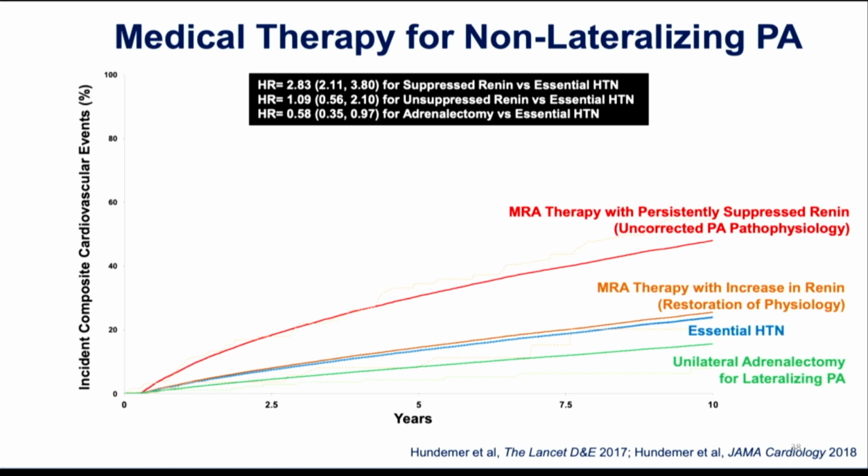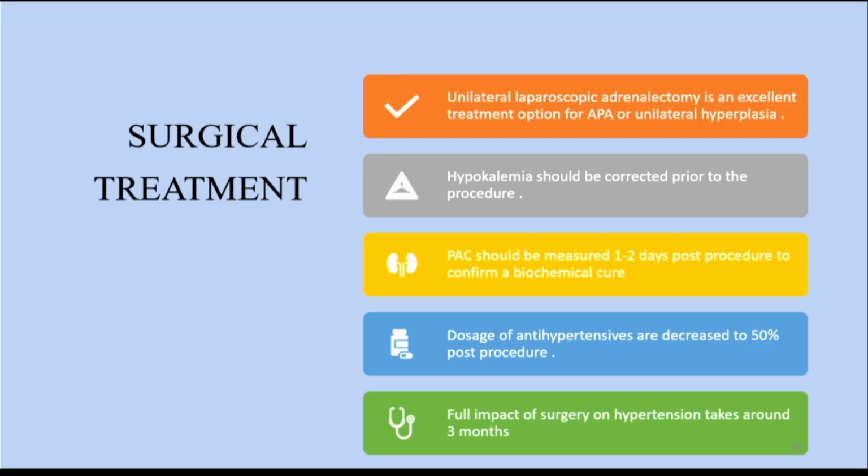That means the basic physiology was not corrected, and here with medical management the renin was increased, so there was a restoration of physiology. But you can see the difference in the outcome. The best outcome will be with the surgery, even better than essential hypertension. Those patients who are treated medically and you are able to increase the renin level, it is almost as good as treating essential hypertension. But when your renin still remains suppressed, the outcome is not good. So it is very important to find out the lesion and if possible treat surgically. If not, then you have the option of medical management.